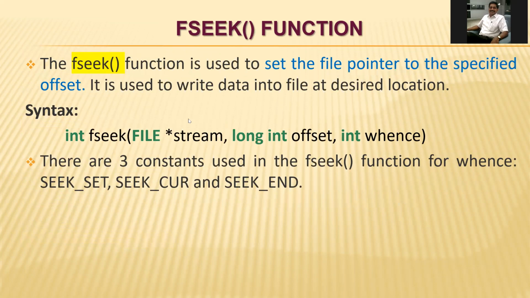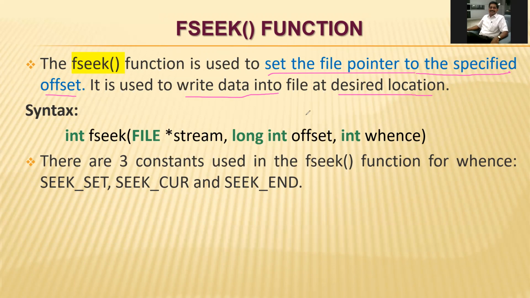The next three functions are also very important. The first is the fseek function. What is the fseek function? This will set the file pointer to the specified offset. So the file pointer will be set to some value. It is used to write data into the file at a desired location.